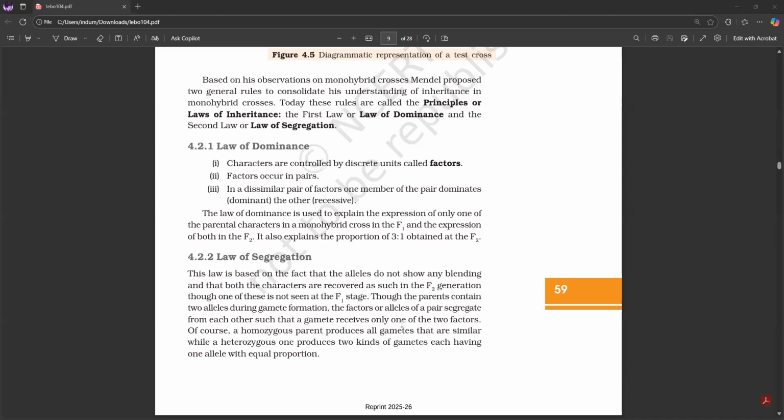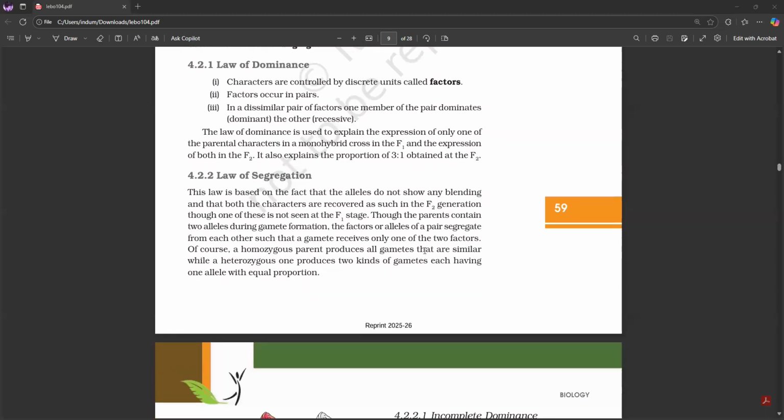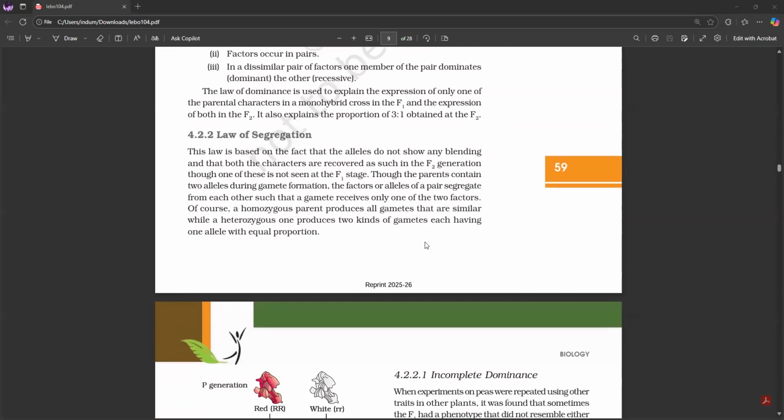Factors occur in pairs. In a dissimilar pair of factors, one member of the pair dominates, the other is recessive. The law of dominance is used to explain the expression of only one of the parental characters in a monohybrid cross in the F1 and the expression of both in the F2. It also explains the proportion of 3:1 obtained at the F2.